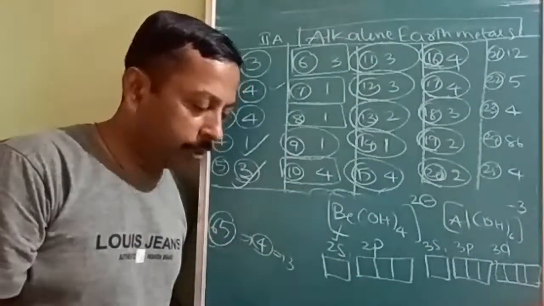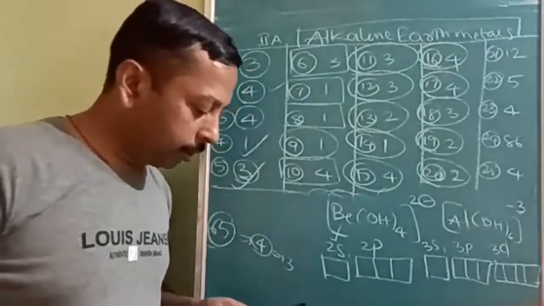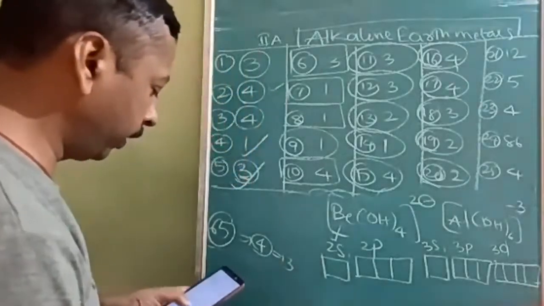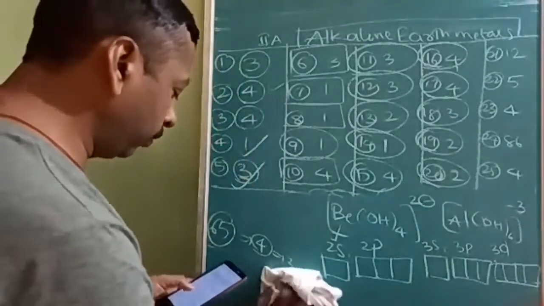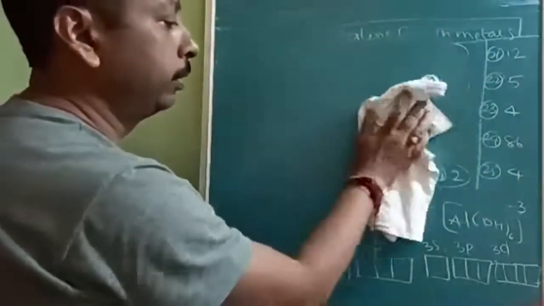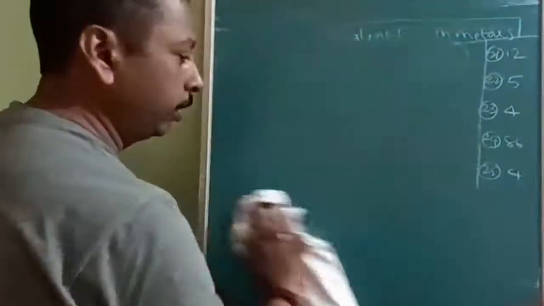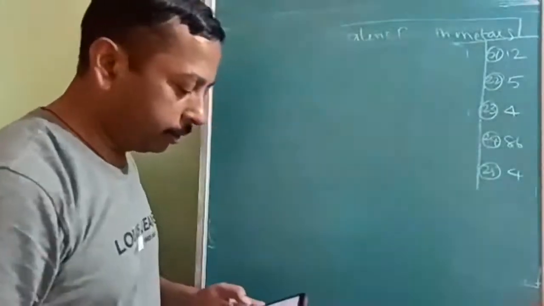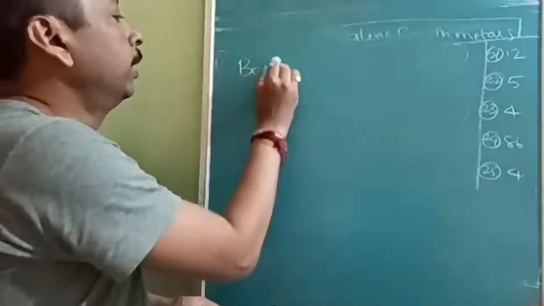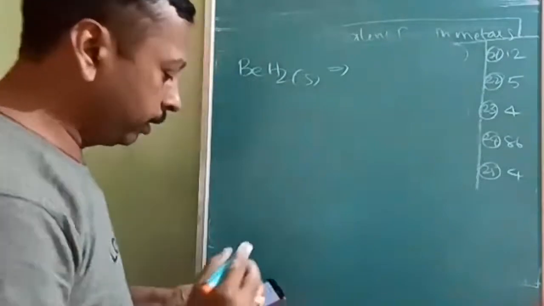Now let us do some numerical value questions. First question: in the solid state, BeH2 exists, each bridge has X number of electrons and Y number of atoms. Then in solid BeCl2, each bridge has M. Okay. See, I will write it so that there should be clarity in the question. So many things are combined together to give the complicated look. In solid state, BeH2. Okay. BeH2 in solid state. Each bridge has